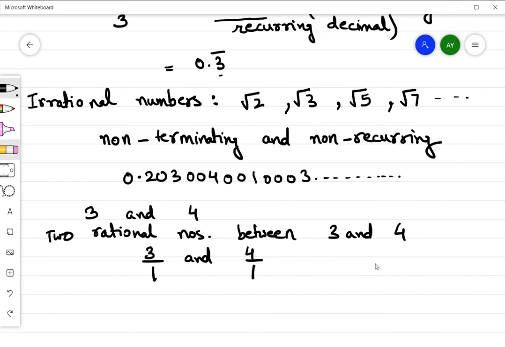Now I need to find two rational numbers. So what I'll do is multiply the denominator and the numerator, both of them, by 3. Let us do this.